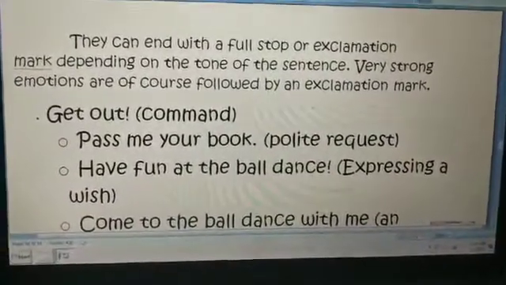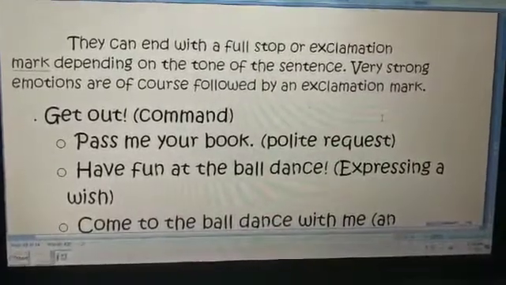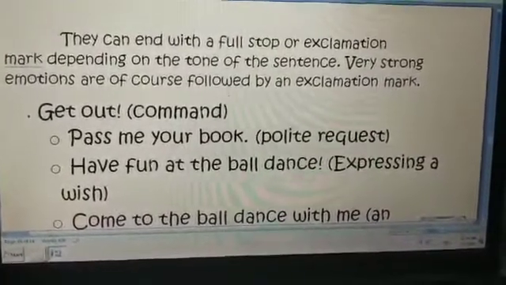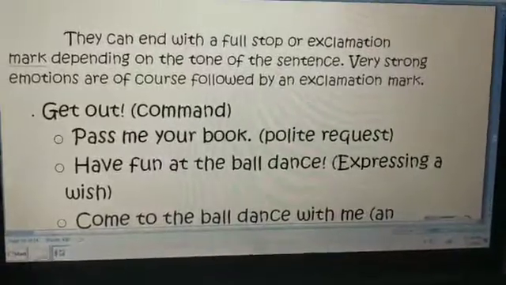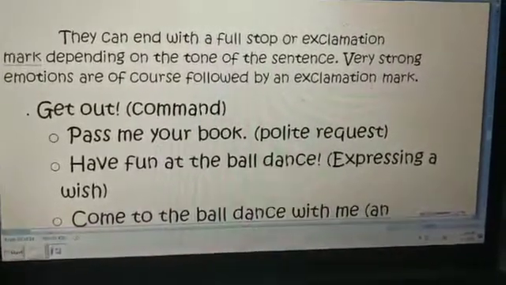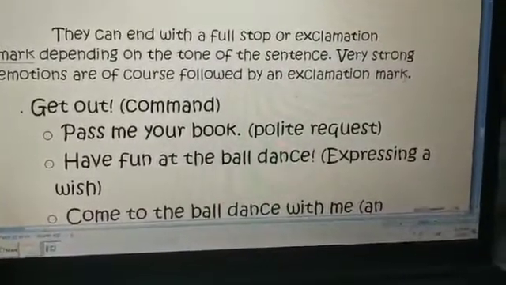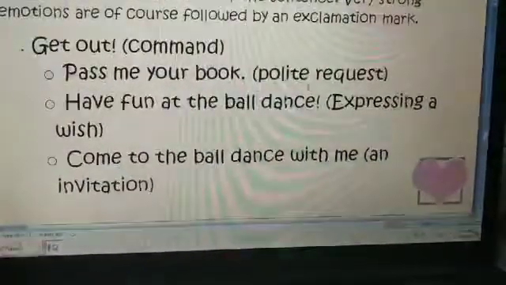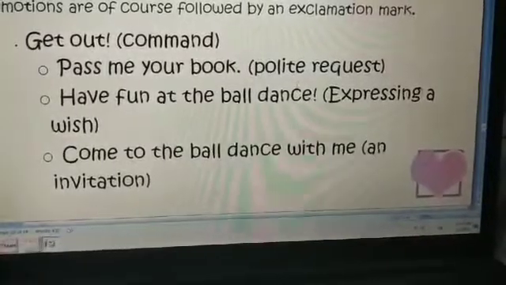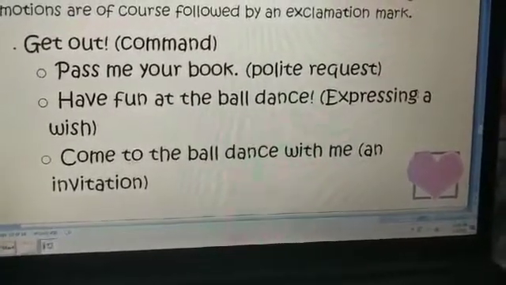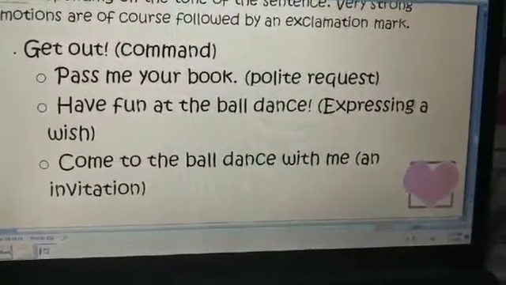Examples that I have included here are get out, it's a command. Pass me your book, it is a polite request. Have fun at the ball dance. This statement is expressing a wish. Come to the ball dance with me. It is an invitation. This sentence expresses an invitation.